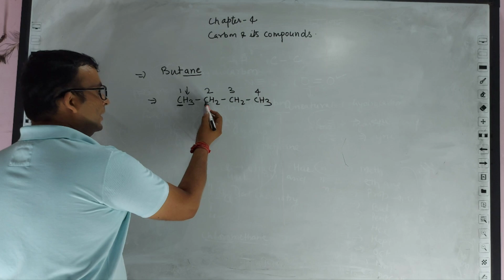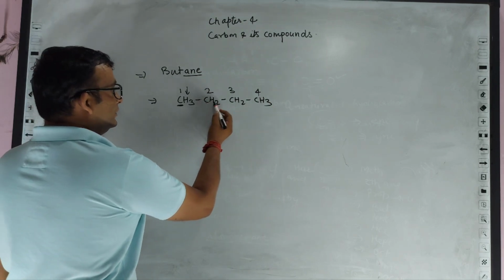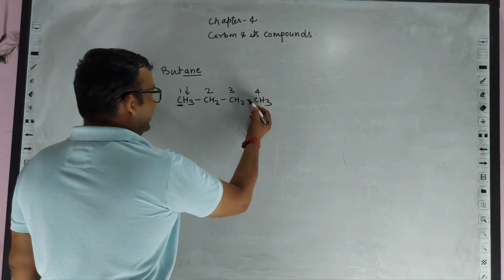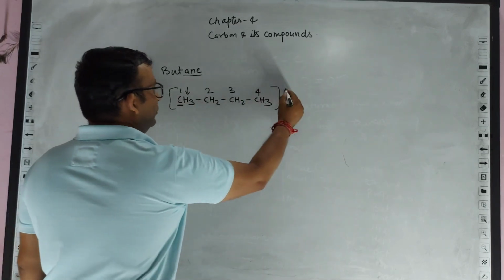Here in this carbon atom, 2 bonds are attached and 2 hydrogen atoms are attached. And same as here, in this 3 hydrogen atoms and 1 single bond are attached. So this formula is okay.